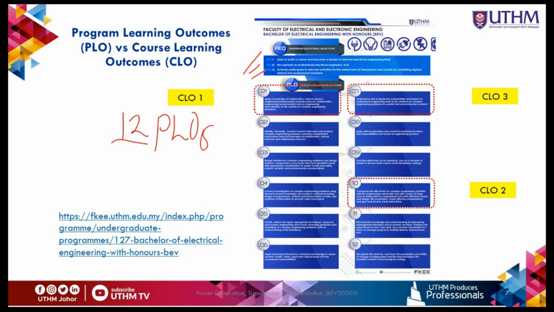Okay. So as you can see, the first one, CLO1, we met with PLO number 1. CLO2 is PLO number 10. And CLO3 is PLO number 7. So if you want to look at all the details of the PLO and PEO, you can get the information by this link from the FKEE website.